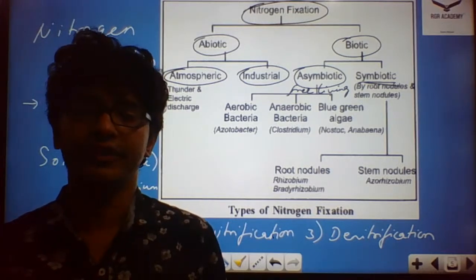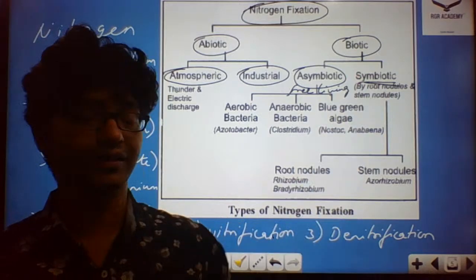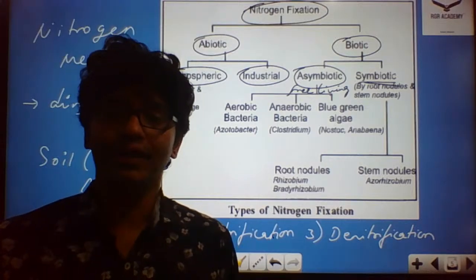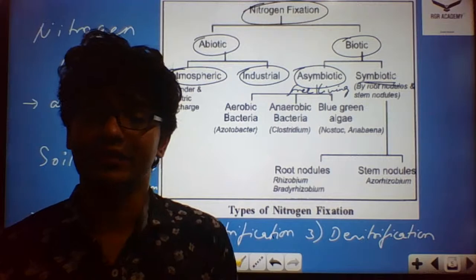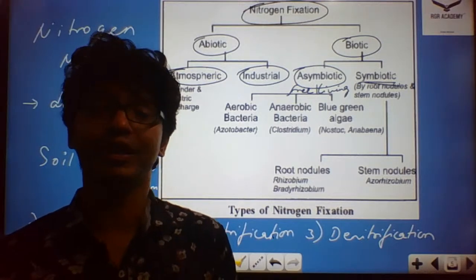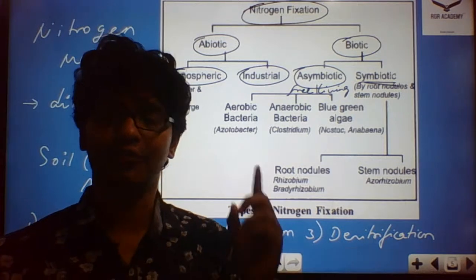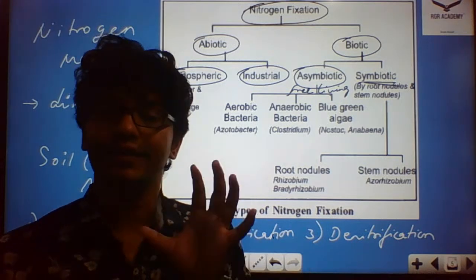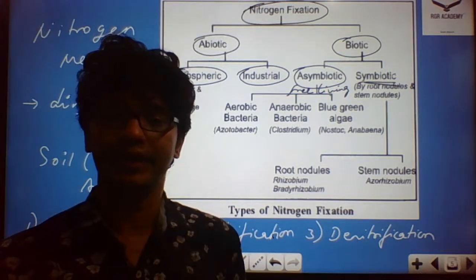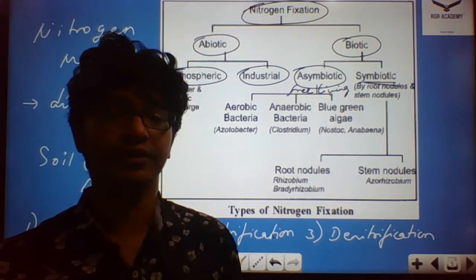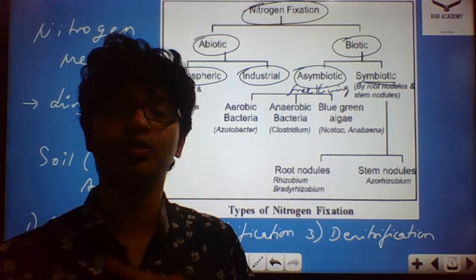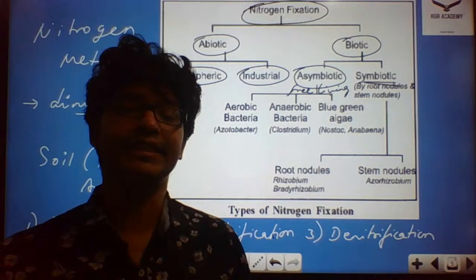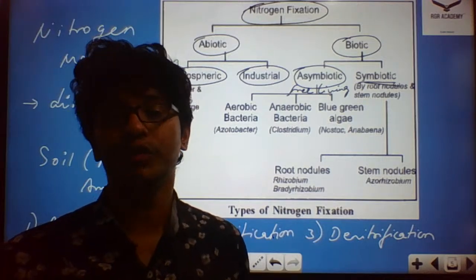For your information, the cyanobacteria and the rhizobium are usually asymbiotic in the soil. When the time comes for nitrogen fixation, the rhizobium gets inside, forms an infection thread and forms root nodules. This becomes a symbiotic organism. Usually the rhizobium is an aerobic bacteria and doesn't have any mutual relationship in the beginning. Only at the point of root nodule formation do the rhizobium and the leguminous plants start a mutualistic relationship.